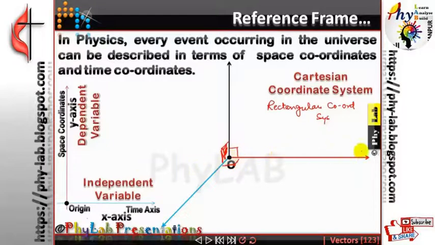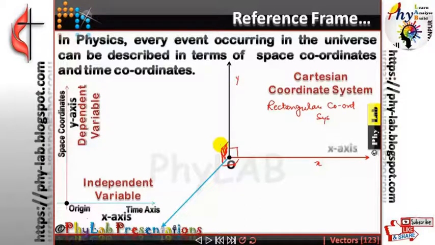Now the left right axis, can you see this axis? The left right axis is called the x-axis. Now the up and down axis is called the y-axis, and anything that comes out of the plane of the screen, I could not draw it coming out in the diagram, so whatsoever comes out of the plane of the screen is called the z-axis.